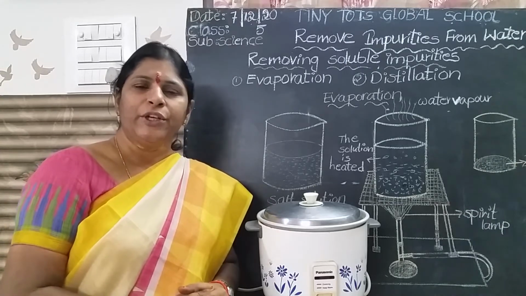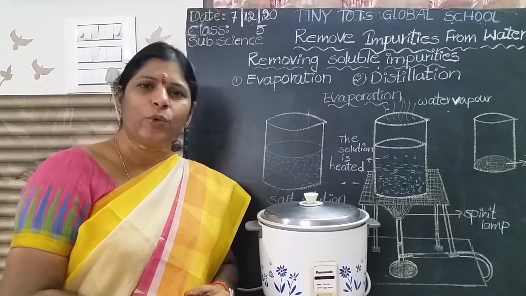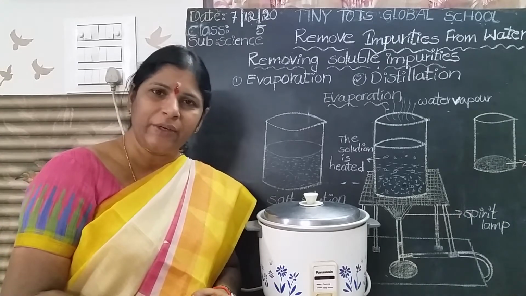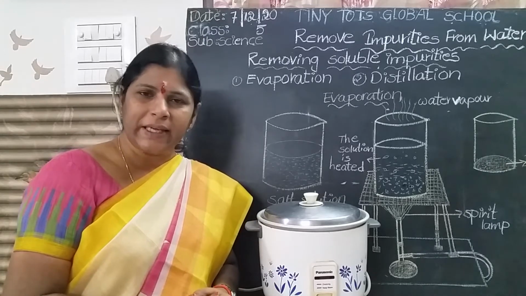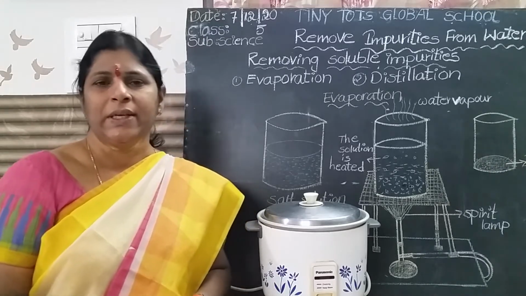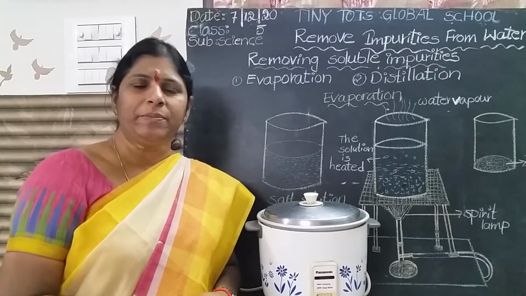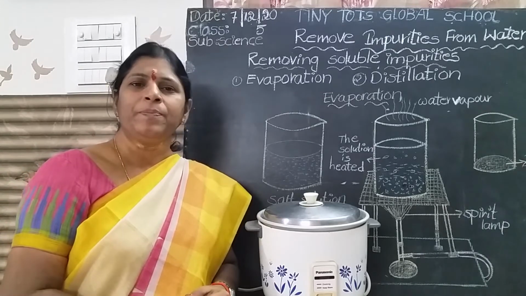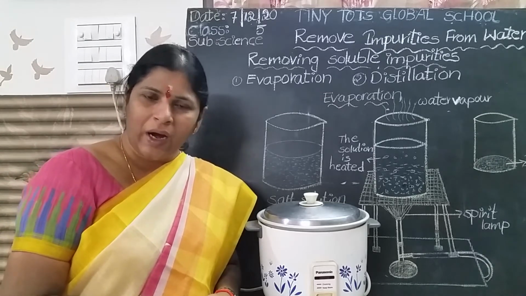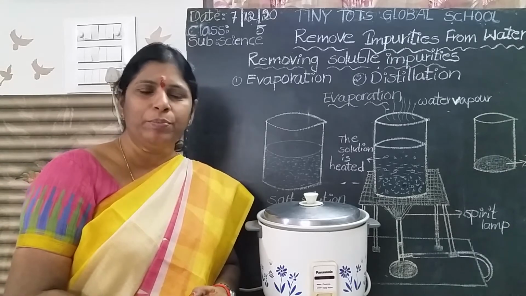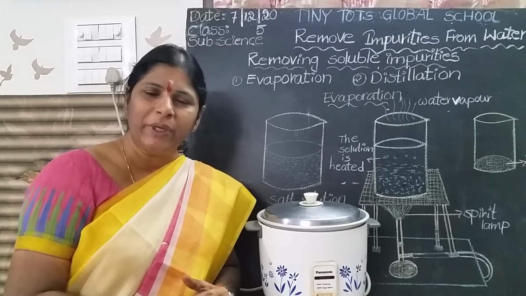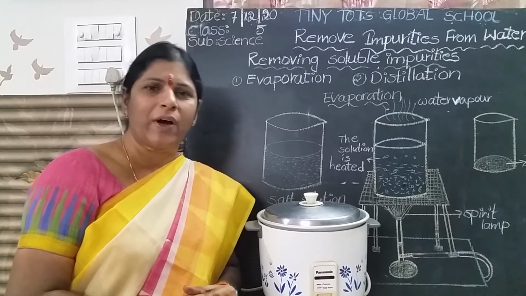Okay. And impurities. What are the two kinds of impurities? Already we discussed the day before yesterday. Yes, insoluble impurities and soluble impurities. So, insoluble impurities means impure substances which do not dissolve in the water are called insoluble impurities. Insoluble means do not dissolve in the water.